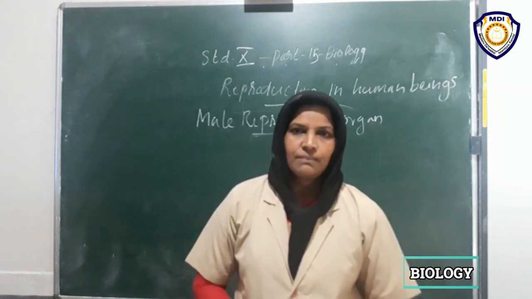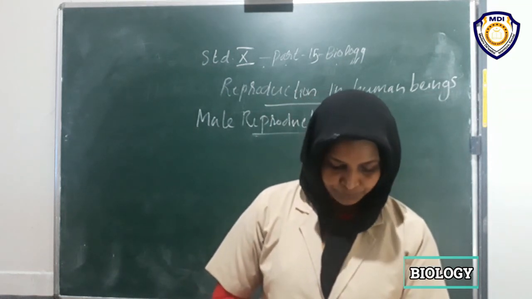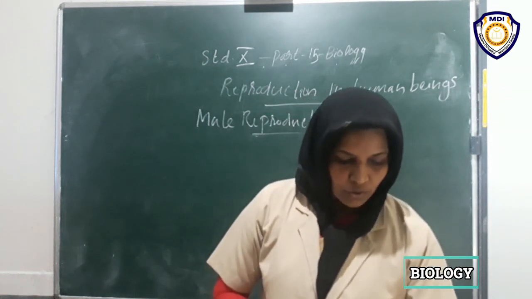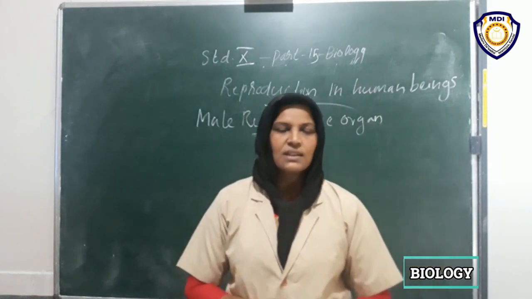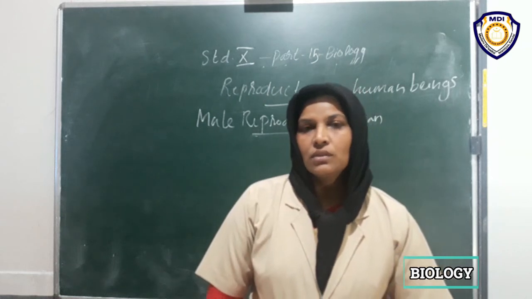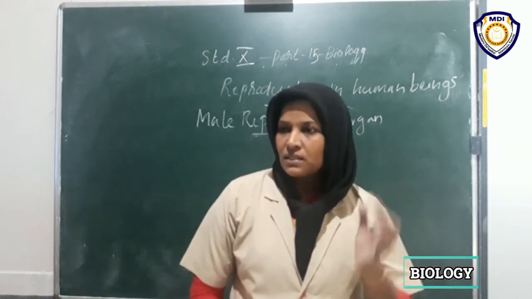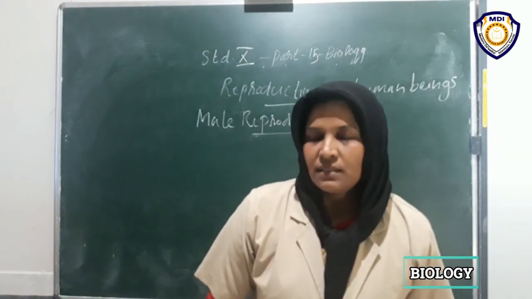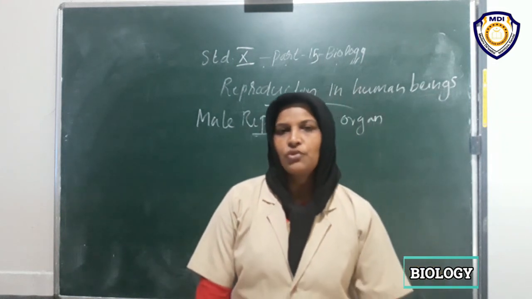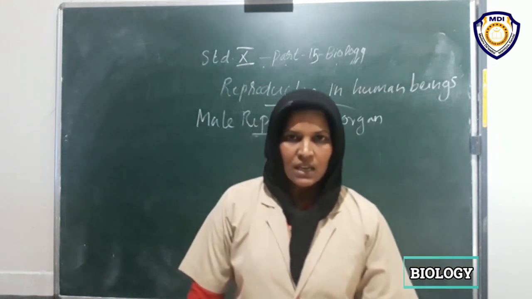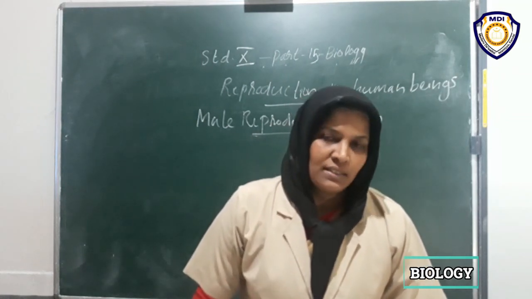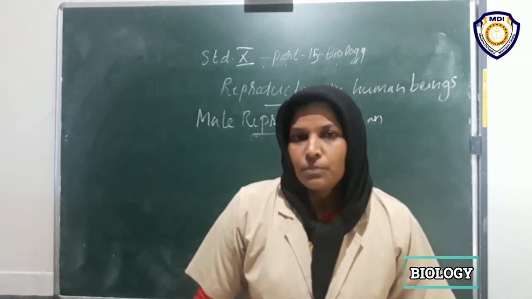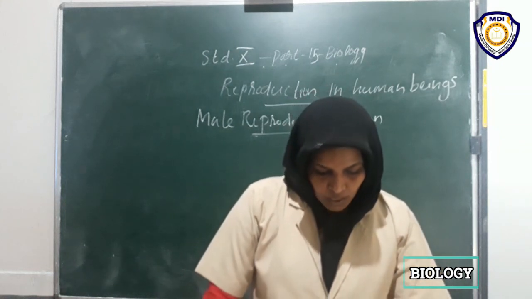Then I will send the notes. Okay. Next, sexually transmitted diseases. AIDS is one of the sexually transmitted diseases. The main causative organism is the HIV virus. Then next are syphilis, gonorrhea and trichomoniasis. These are the sexually transmitted diseases.